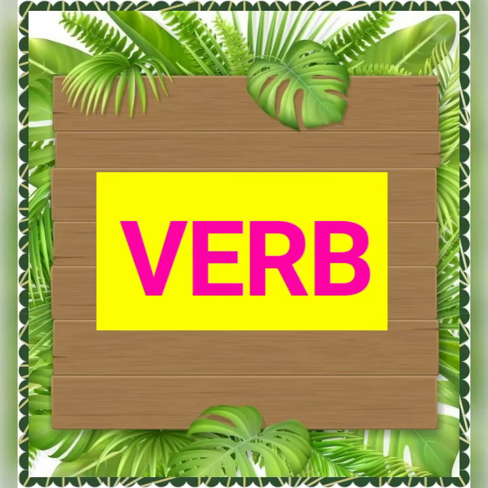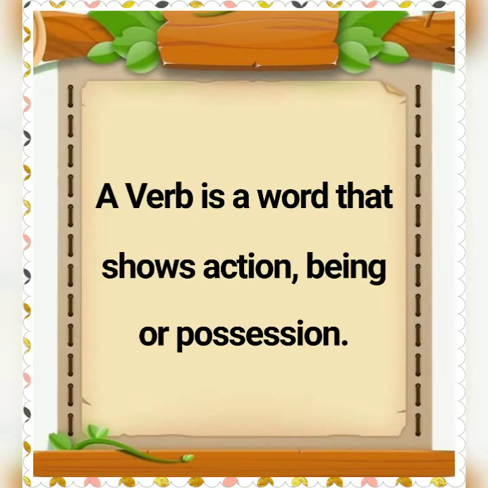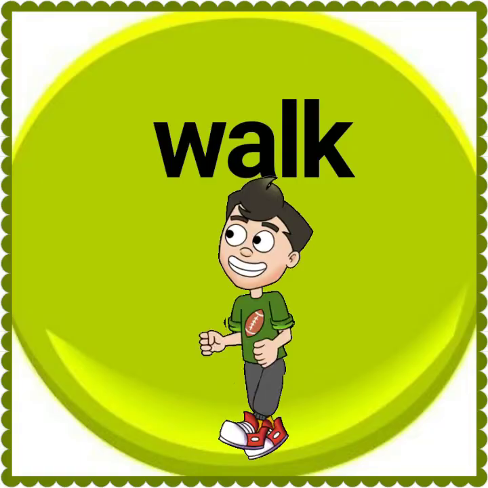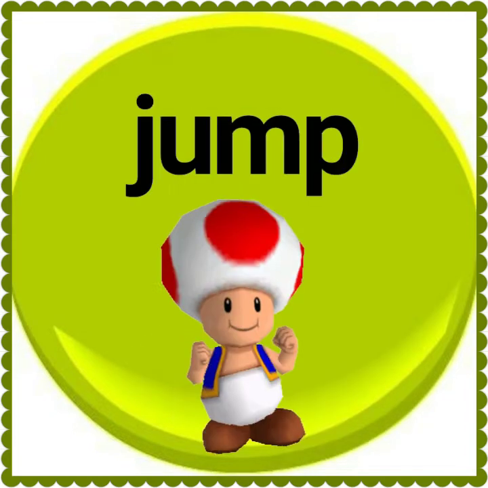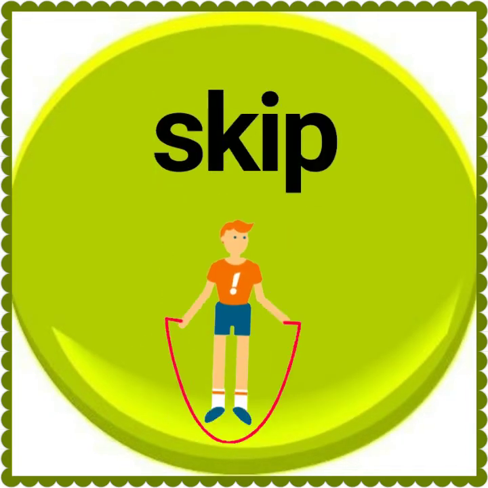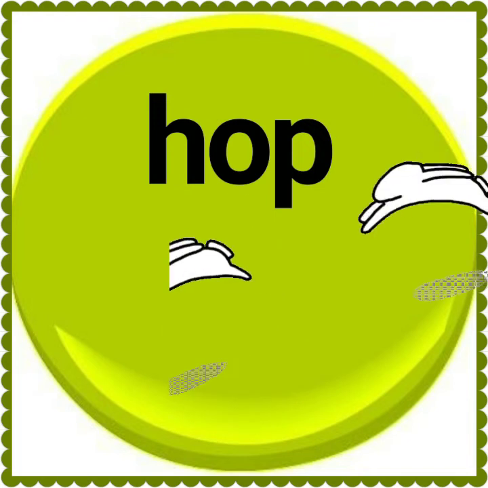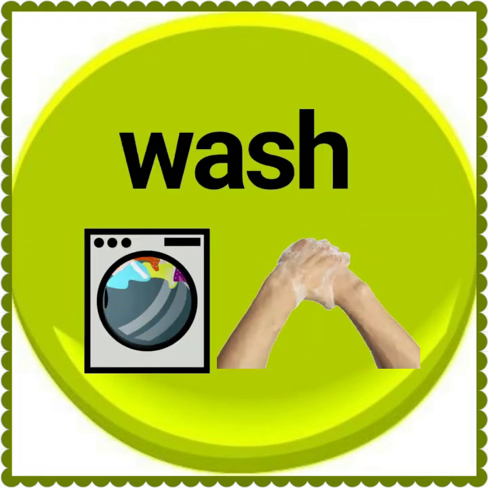Next, verb. A verb is a word that shows action, being, or possession. Now, I give you some examples for action verbs. Walk, run, jump, skip, hop, wash, mix.